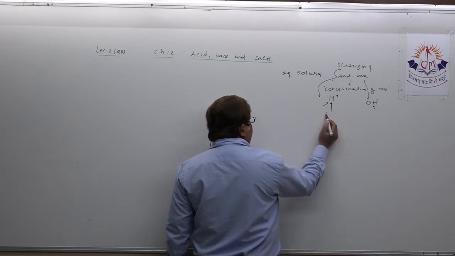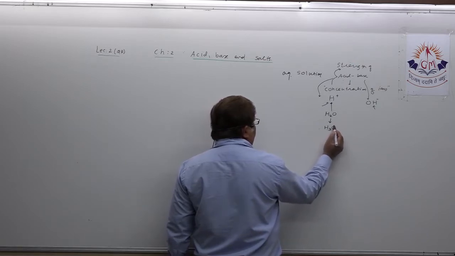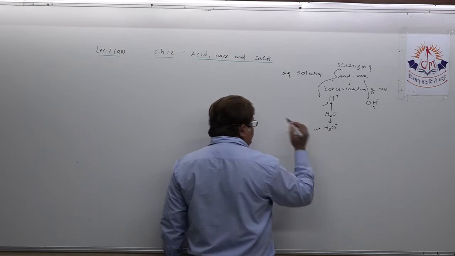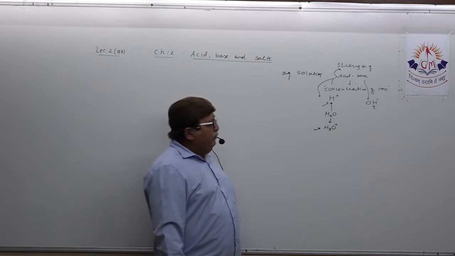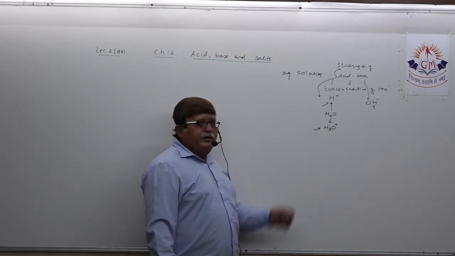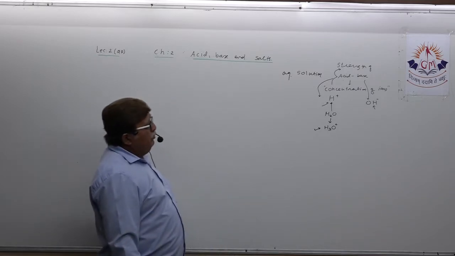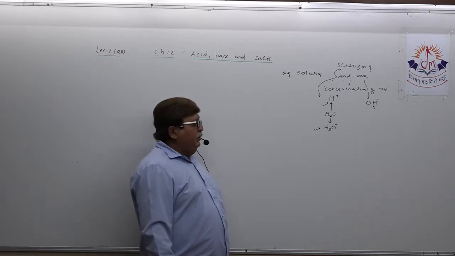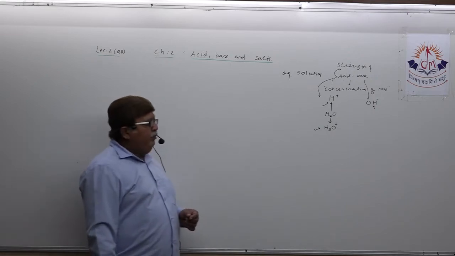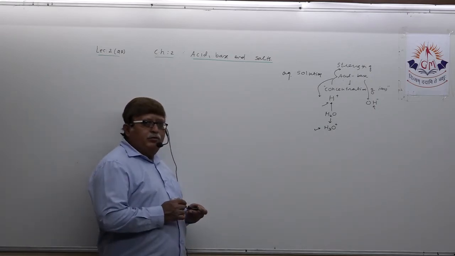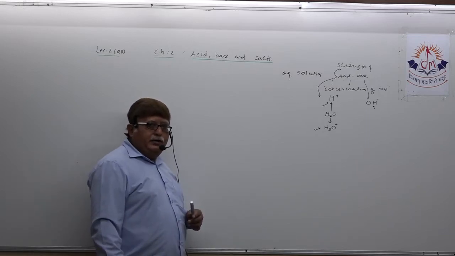It always combines with the water molecule and forms H3O plus ion. So throughout our lecture, we will never say H plus. We will say hydronium ion, H3O plus. So strength of the acid depends on concentration of H3O plus ion, and strength of base depends on concentration of hydroxide ion.